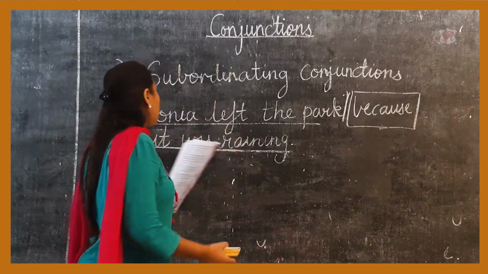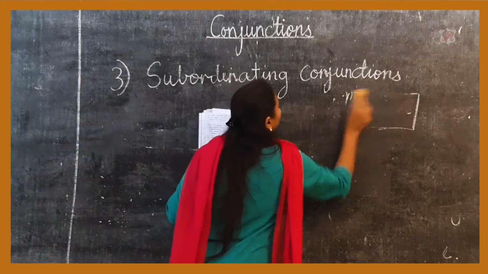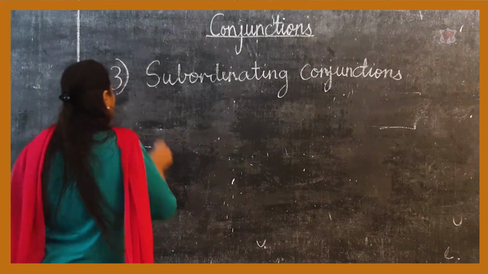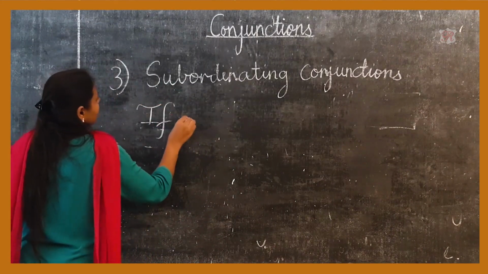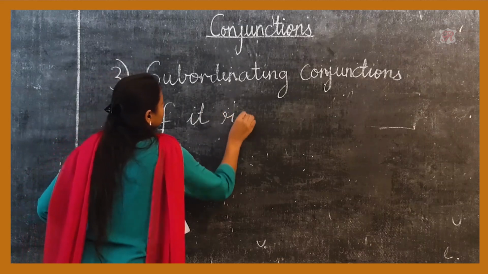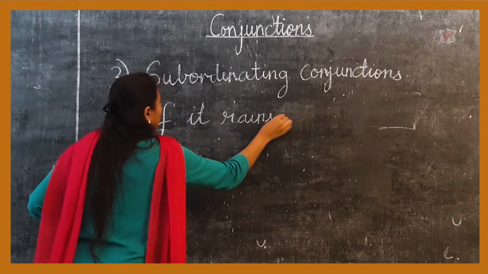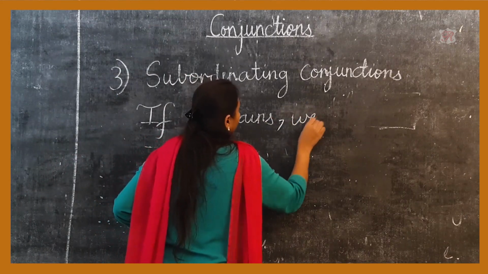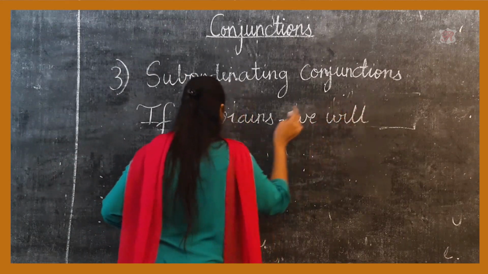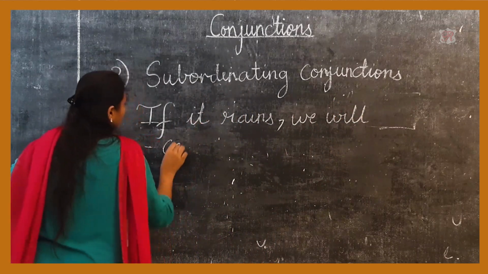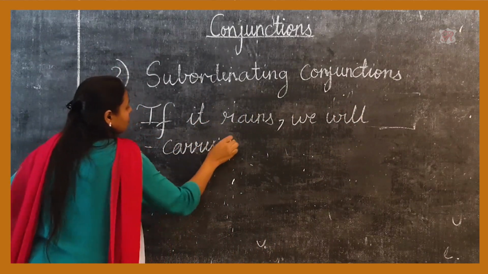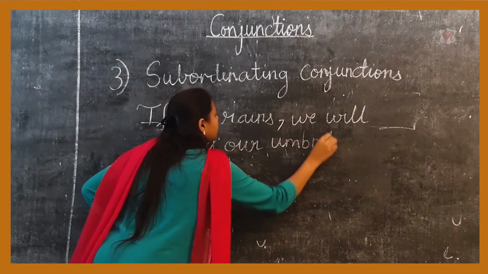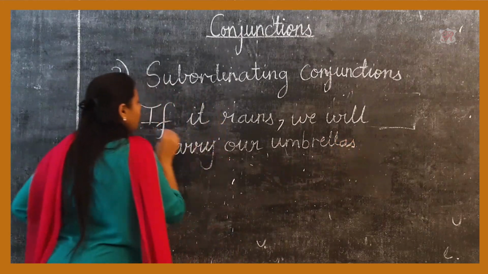I'll show you an example: if it rains, comma, we will carry umbrellas.